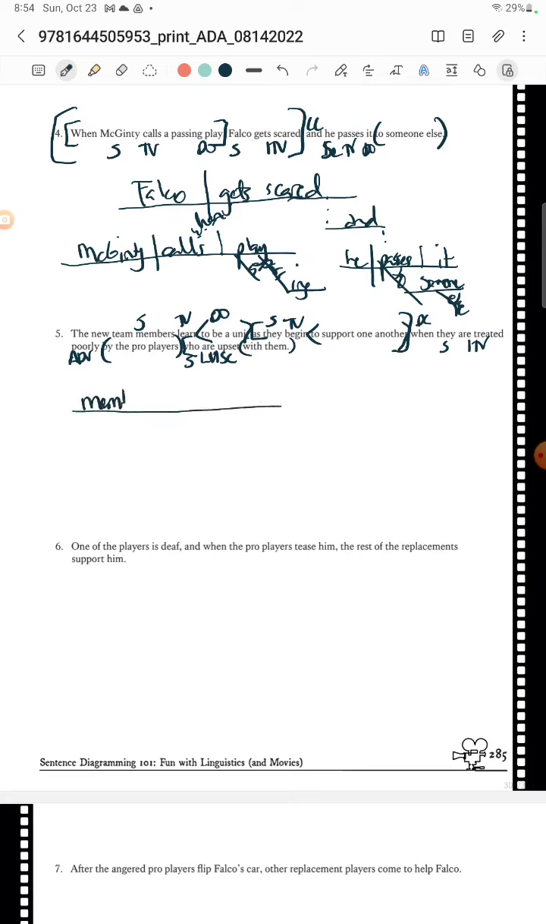So the team members learn to be a unit. Okay, so I have the members. It's the members, it's the new members, it's the team members. And then they learn a thing. And what is the thing they learn? They learn to be a thing, to be what? A unit. Okay, that's my direct object. And then as,